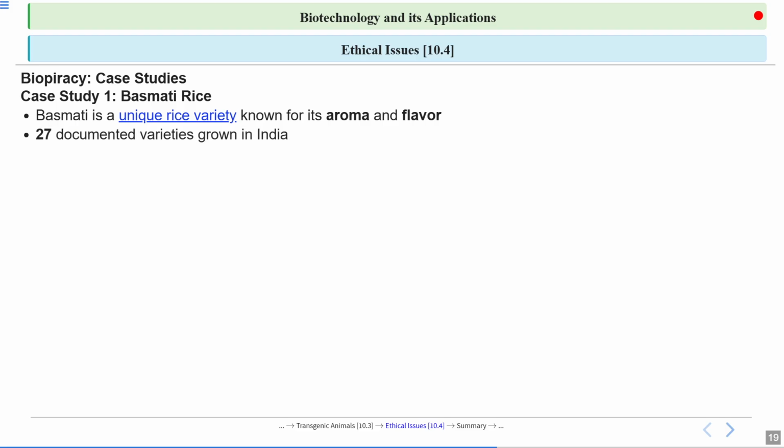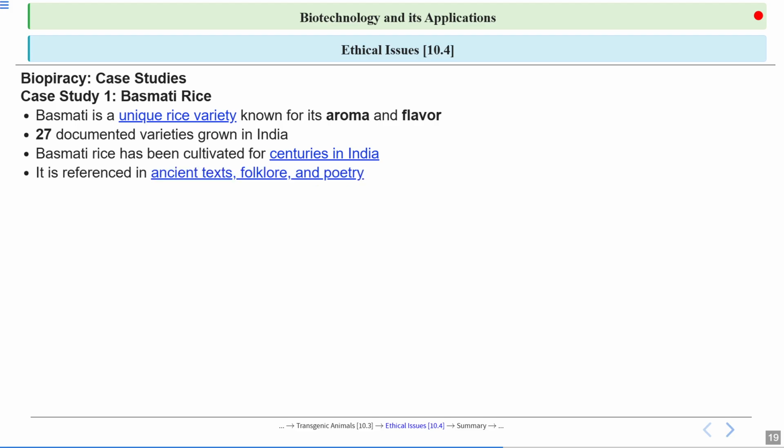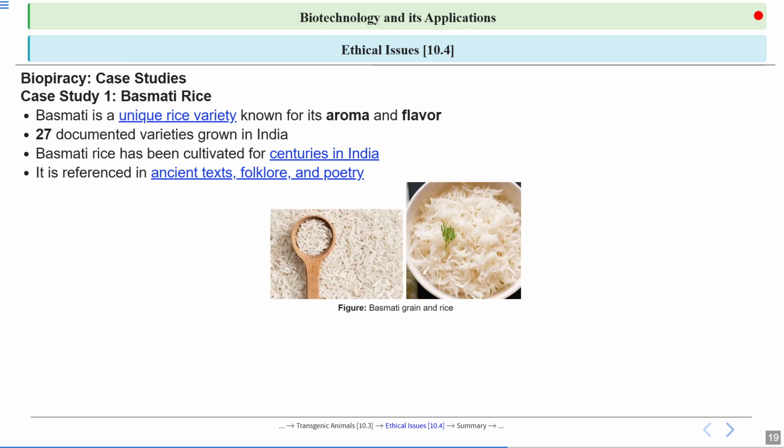27 documented varieties have been grown in India. Basmati rice has been cultivated for centuries in India. Its reference has been given in ancient texts, folklore, art, and even poetry. So basmati rice is a very unique rice variety. Why? Because it has a special aroma and flavor.